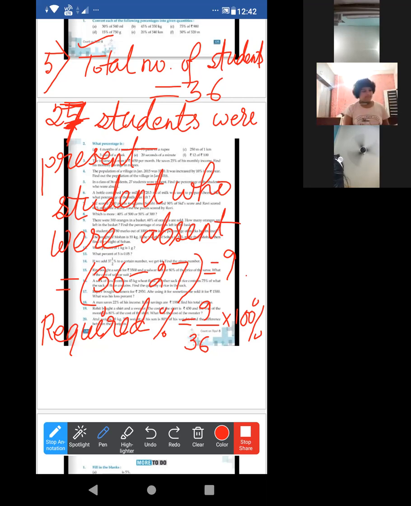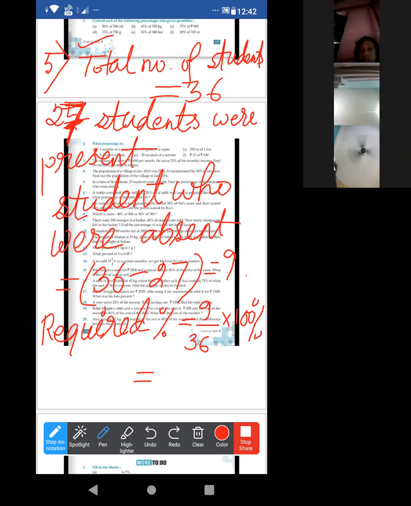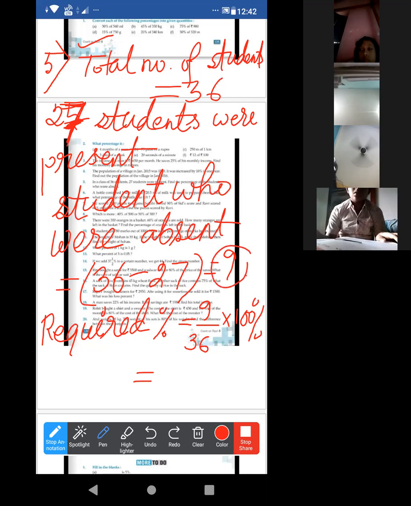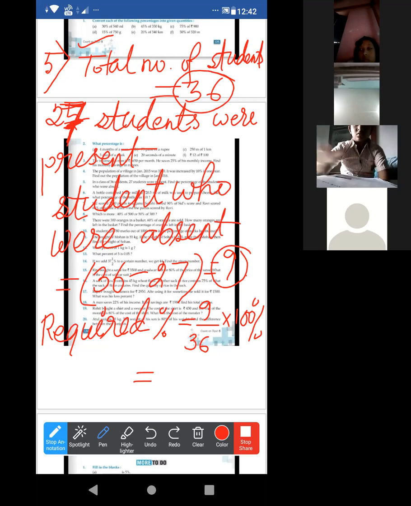Now what you have written, 9 by 36. Why? Because absent students were 9 and total was 36. So 9 by 36, it is already done. Now 100%. We have to find the percentage now. Now 9 ones are 9, 9 fours are 36. And again, it will be 100 by 4%.